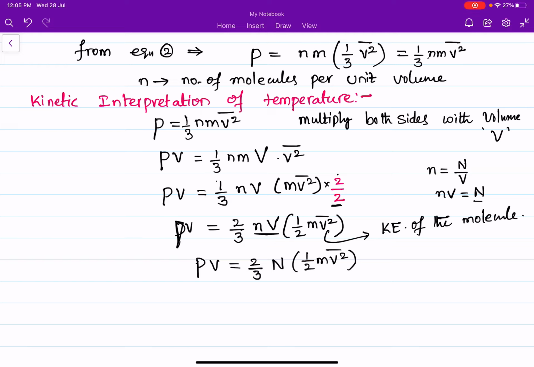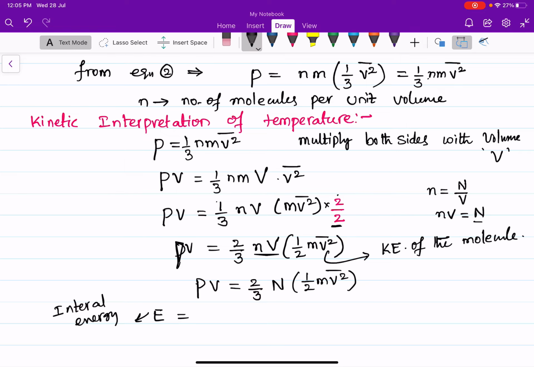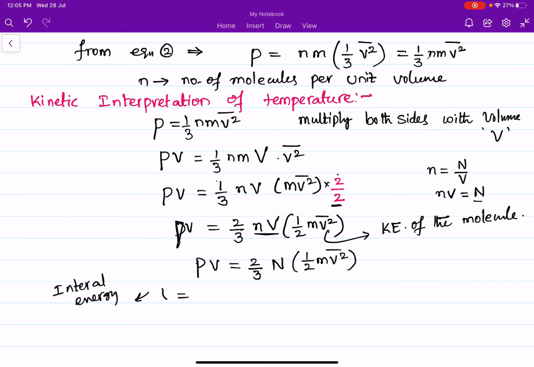Here I am writing E, internal energy. Wait a minute, let me indicate internal energy with U. Internal energy U is equal to the kinetic energy of all the molecules.